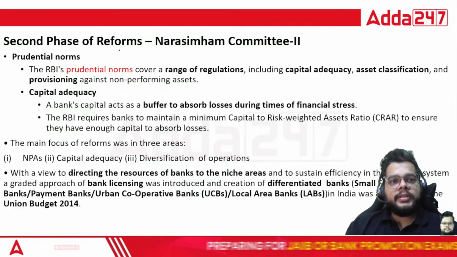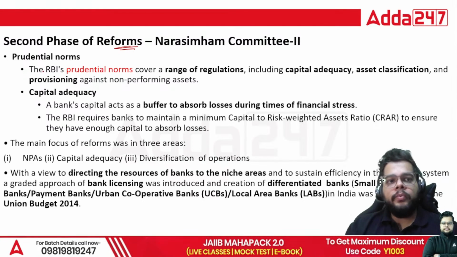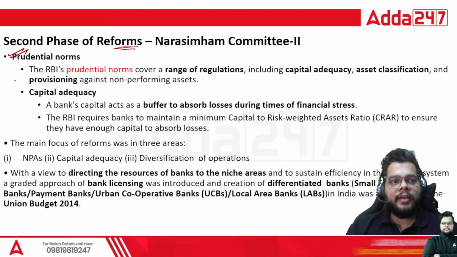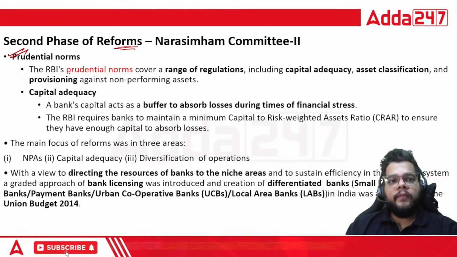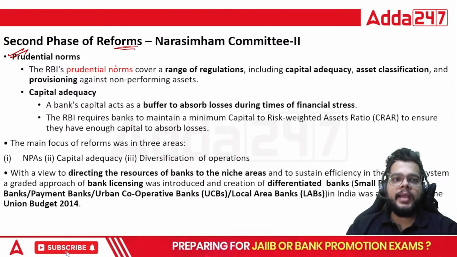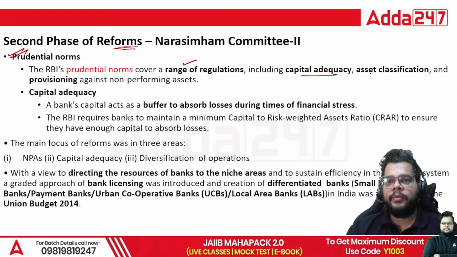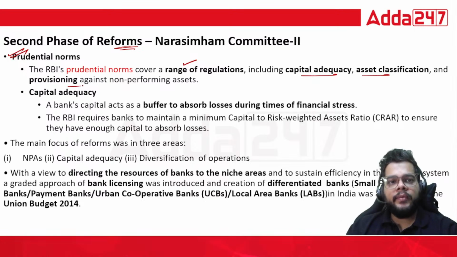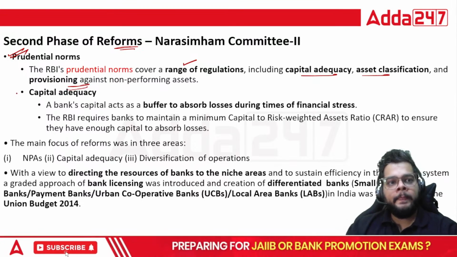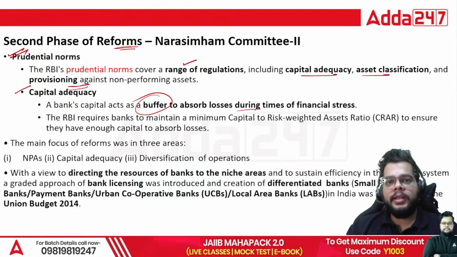When I talk about the second phase of reforms, Narsimham Committee 2, it includes the prudential norms, which we have discussed in the previous question, which states that the RBI's prudential norms cover a range of regulations, including the capital adequacy, asset classification, provisioning against the NPA. Then capital adequacy is what? It is a buffer to absorb the losses during times of financial stress.